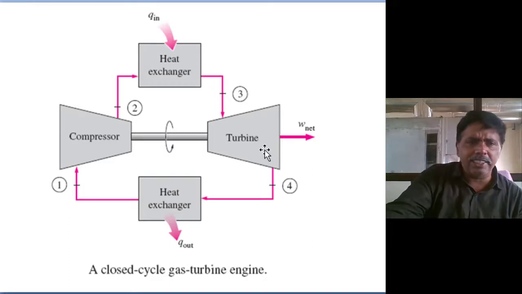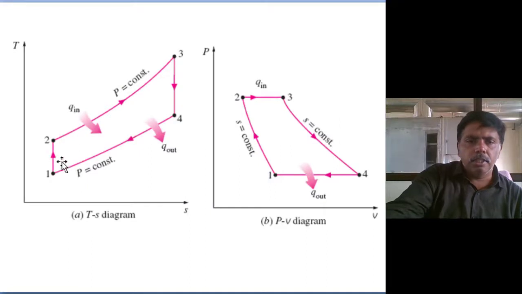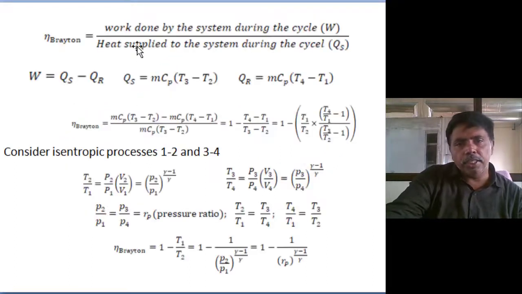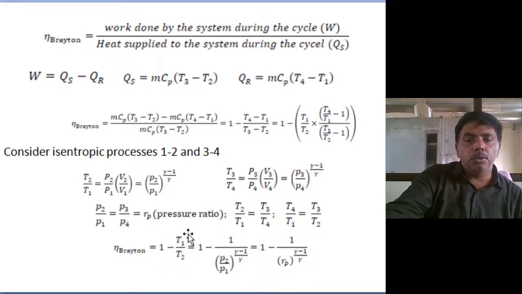Whatever assumptions we make for the standard cycle, the same assumptions apply in deriving the efficiencies: the work done by the system relative to the heat supplied. Here both heat supply and heat rejection occur at constant pressure. Finally, substituting the equations, the efficiency of the Brayton cycle is 1 minus T1 by T2, which is 1 minus 1 by T2 by T1.